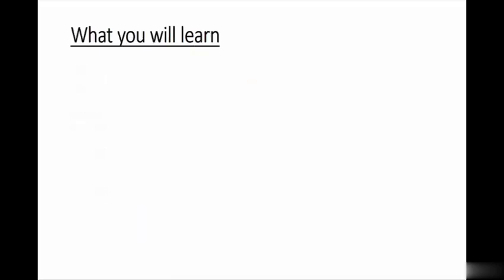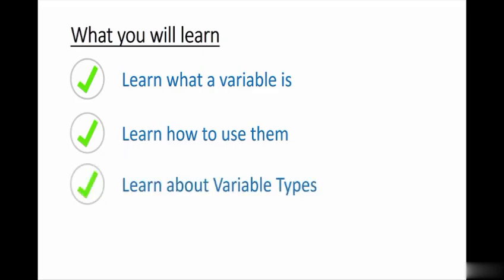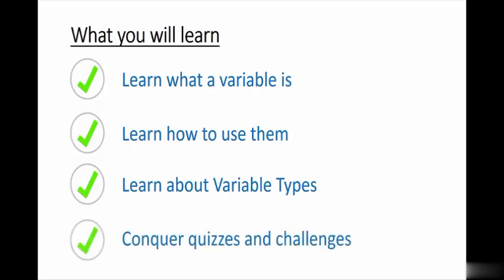First off, I'm going to explain to you what a variable is in the simplest terms possible. After that, we're going to jump right in and create our very first variable and see what we've learned working in action. Then we're going to have a discussion about variable types, which is going to broaden your horizons about what's possible in Python and also give you a taster for what's to come in the rest of the course. And just to make sure you've really got everything, we'll close the section with a review lecture and then jump into a quiz and your first coding challenge, just to really cement in that learning.